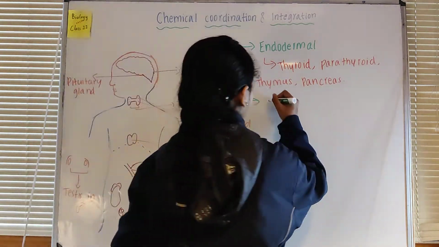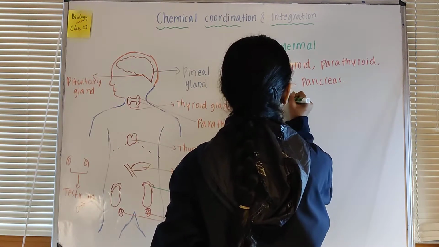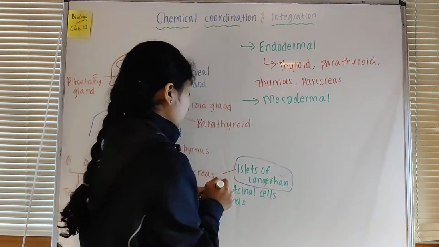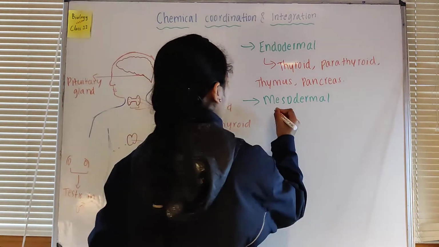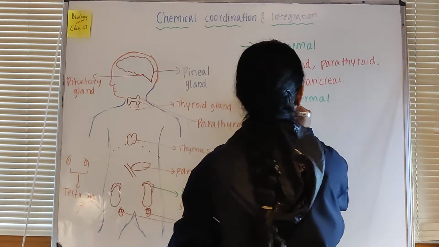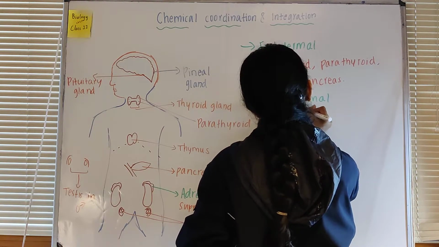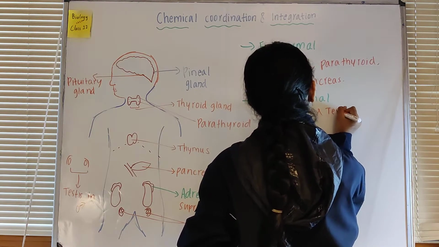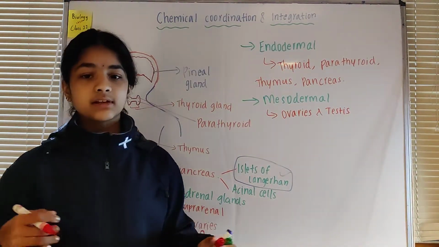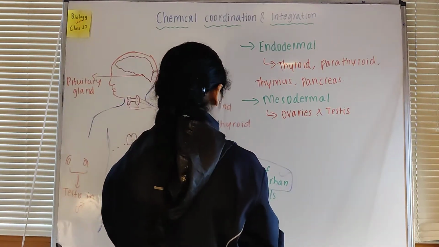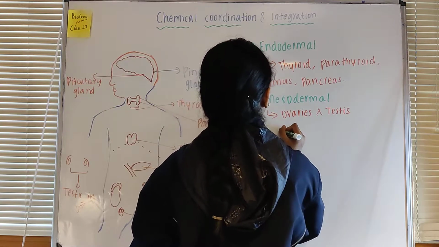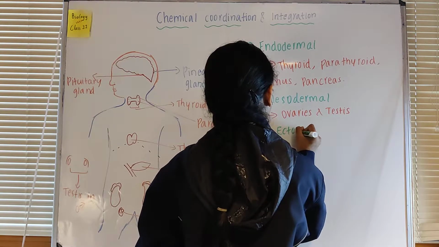Next, let's talk about ectodermal. Actually, let's talk about mesodermal first. The glands which are of mesoderm origin are the ovaries and testis. The ovaries are present in females and the testis is present in males. So these two glands are mesodermal in origin. Next, ectodermal in origin.